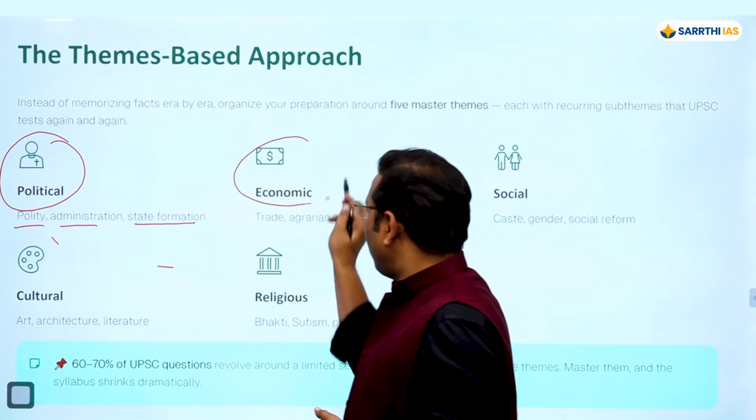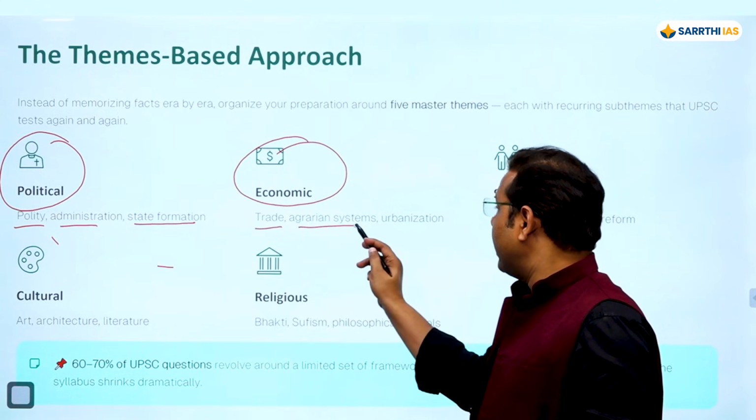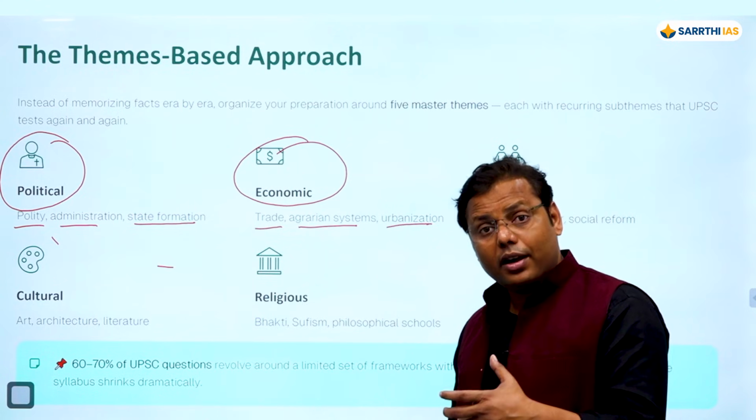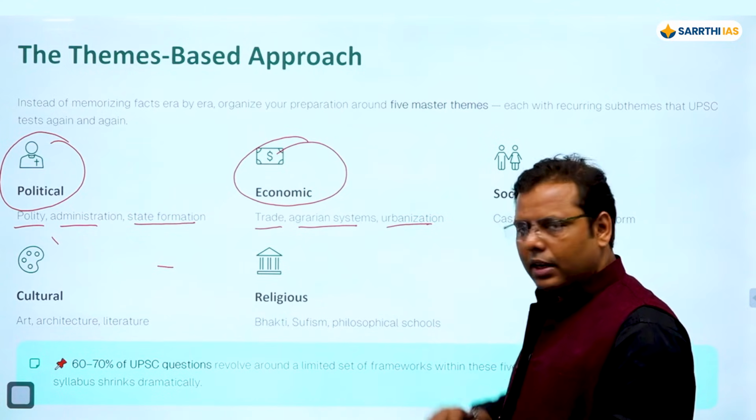In the same way, when you talk about economy, while covering the economy you need to focus on such themes as trade, agrarian system, urbanization, agrarian relations, urban relations, right? These are some other themes, or let's say sub-themes, that you need to cover under this economy.